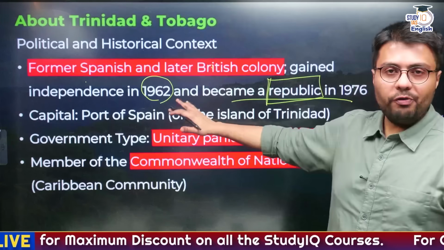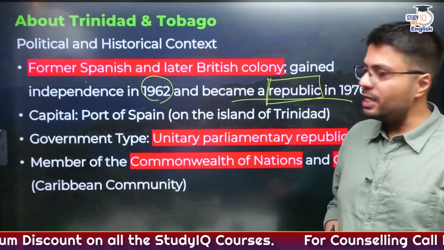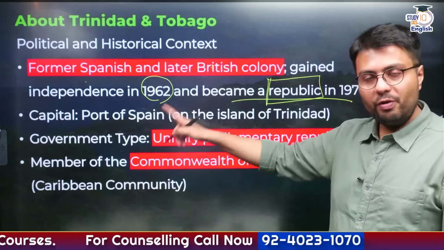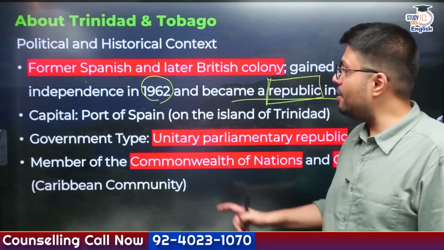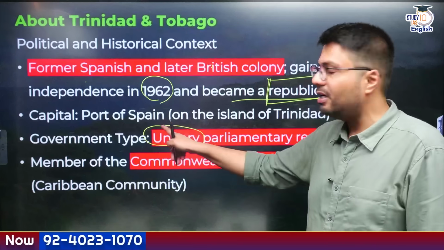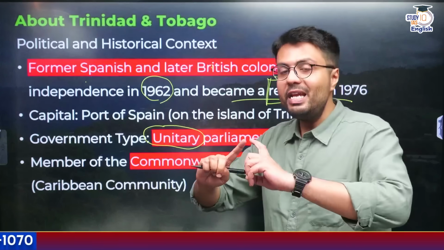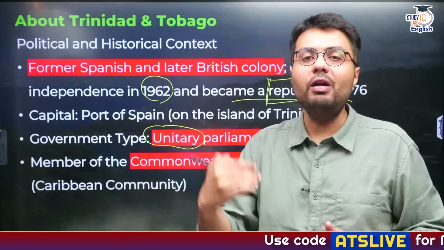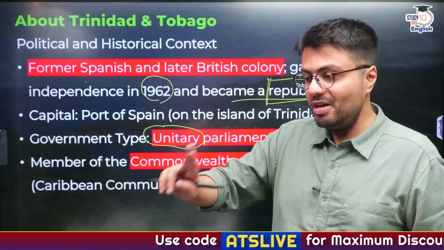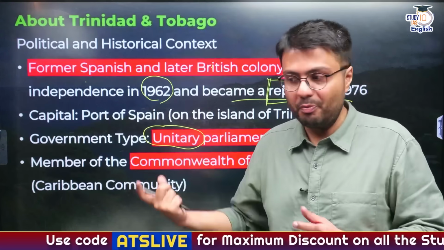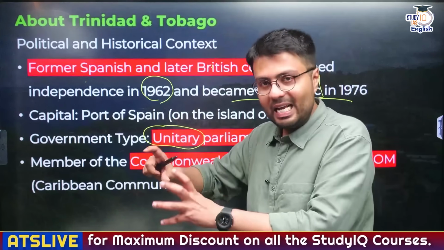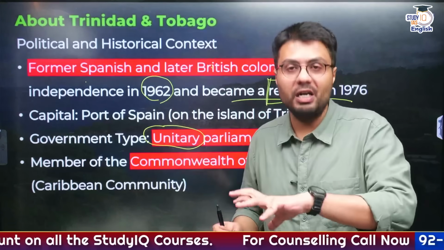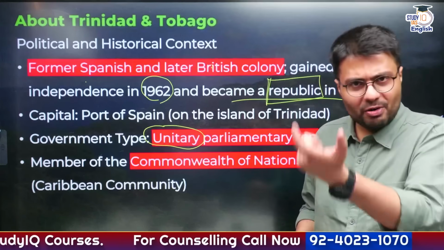Now the capital of Trinidad is a city known as Port of Spain, which is on the island of Trinidad. And the government type which is followed in the country of Trinidad and Tobago is a unitary form of government, which is a government where only one central government exists, and if state governments exist, they derive their power directly from the central government. The other forms of the government are the federal form of the government, which is there in countries like India or US. Whereas the unitary form of the government is more prevalent in smaller countries like Trinidad and Tobago, like United Kingdom, etc.